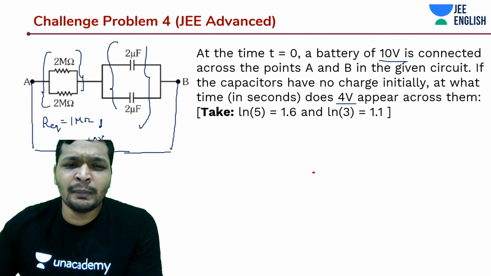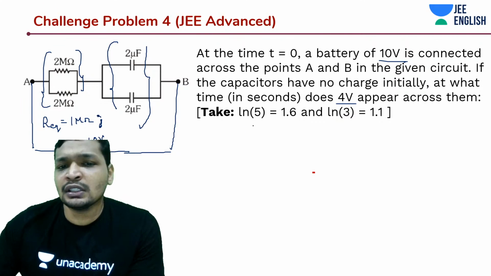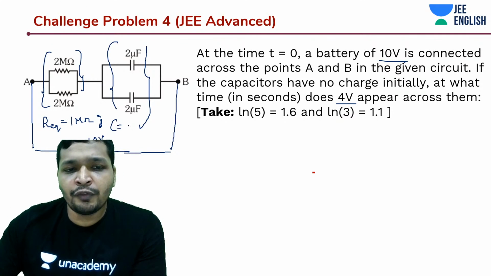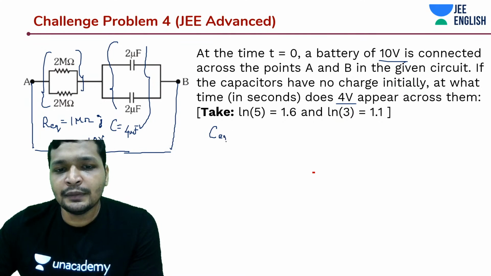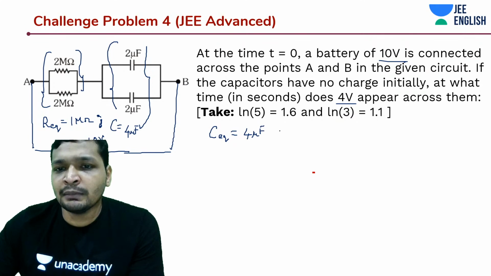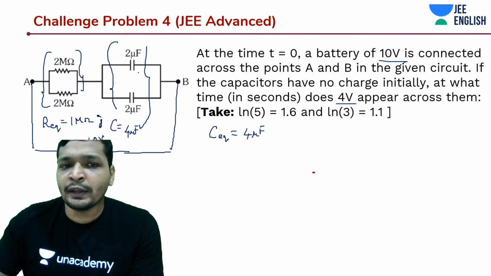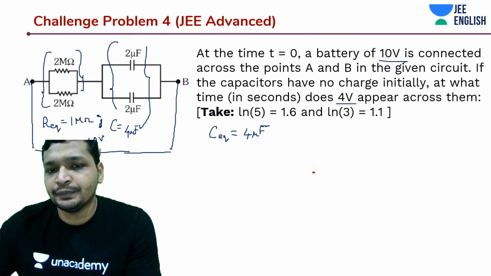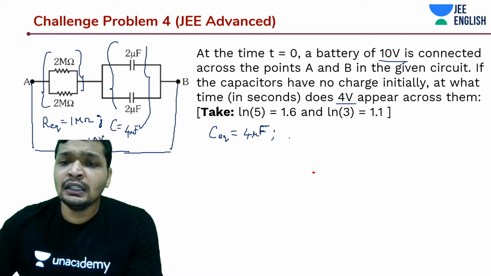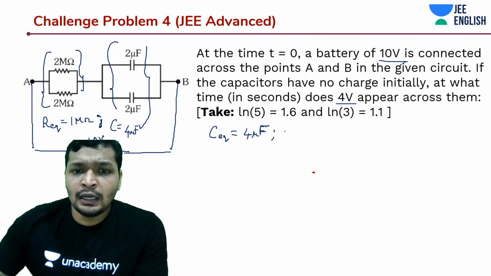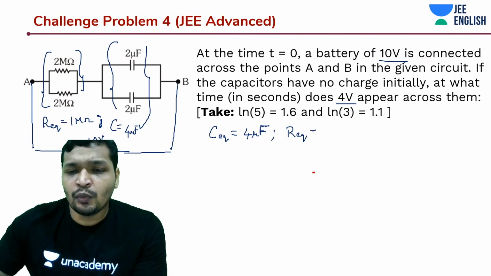Let's try out the method of guessing. Maybe in this case, these values are given to you. C is somewhere around 4 microfarads, parallel combination. So you have C equivalent, that is going to be 4 microfarads. The potential drop across them is going to be 4 volts, be it 4 microfarads or 2 microfarads in parallel. And then you have R equivalent as 1 mega ohm.